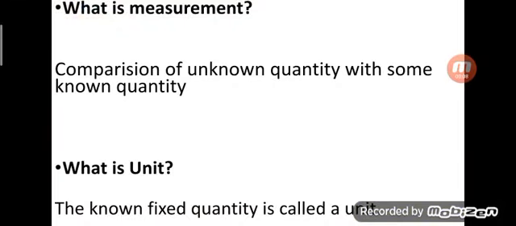First, what is measurement? It is the comparison of an unknown quantity with some known quantity. We know the starting 0, but we don't know the accurate weight or length of that object, whatever it is. So we find the unknown from the known. That is measurement. Then what is a unit? The known fixed quantity is called a unit. For example, for length the unit is meter, for distance kilometer, and for mass or weight kilogram, like that.